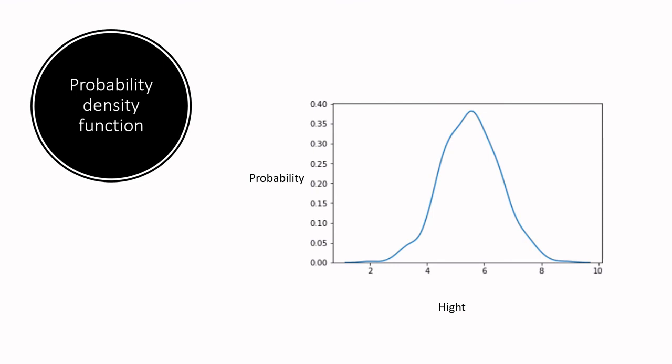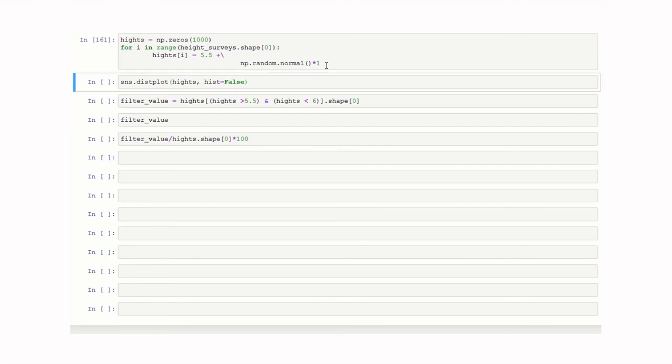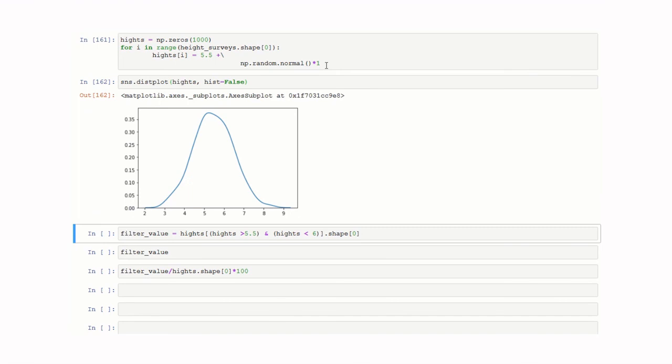Let's see how we can find this out using Python. I have created samples by keeping a mean height of 5.5 and a standard deviation of 1 foot. To know what is meant by mean and standard deviation, I have already created a video on this and I will share it in the description. Have a look into it. So I created samples and I plotted a distribution for the samples. Using this distribution, as I already said, it will be very difficult to find out the probability that a person's height is 5.5.